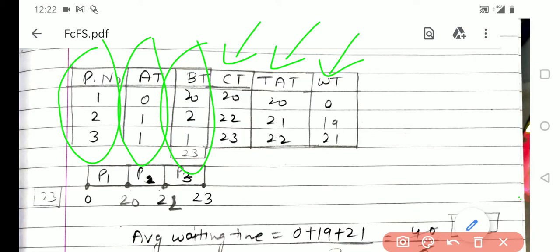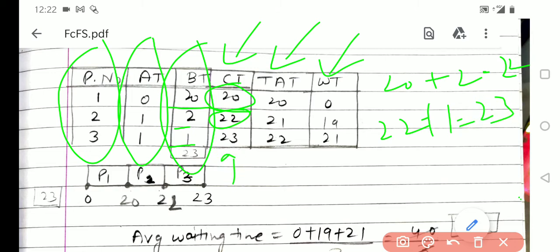We will check. This is the first come first serve scheduling. Process 1 arrives at time 0. It will take 20 CPU cycles, so the completion time of process 1 would be 20. For process 2, burst time is 2, so the total completion time would be 20 plus 2, that would be 22. For process 3, the burst time is 1, so 22 plus 1, that would be 23. So that's the completion time.